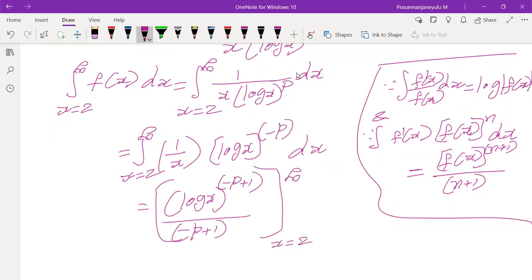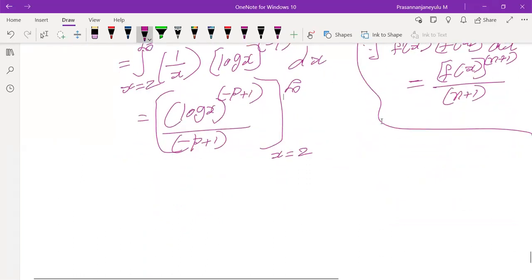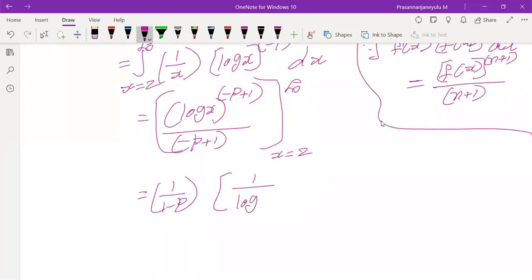Now 1 by 1 minus p is a constant, so bringing it outside, we have 1 by 1 minus p into (log x) whole power 1 minus p, with limits x from 2 to infinity.